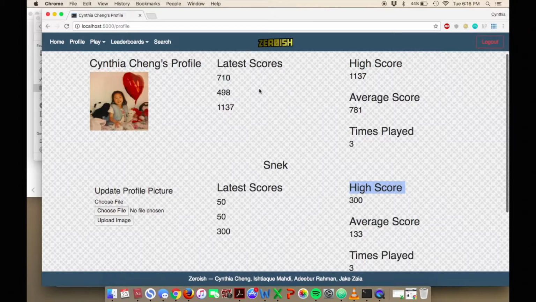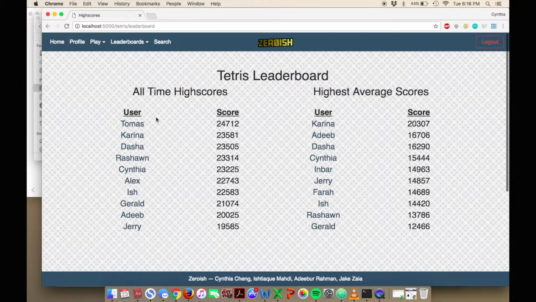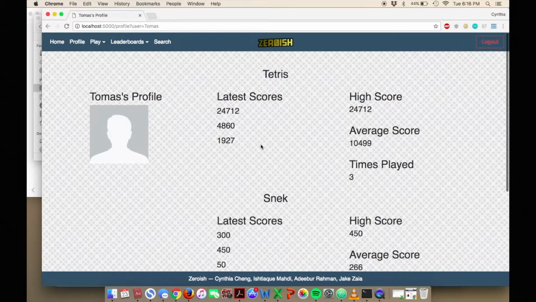So in here we have the latest 5 scores if we have played over 5 games, the high score, the average score, and the number of times played for each game. And we also have a leaderboard for both of the games, which displays the top 10 high scores and top 10 average scores. And in this page we have links to everyone's profile that we can go to so we can see their latest scores and their high score, average, and the number of times played.